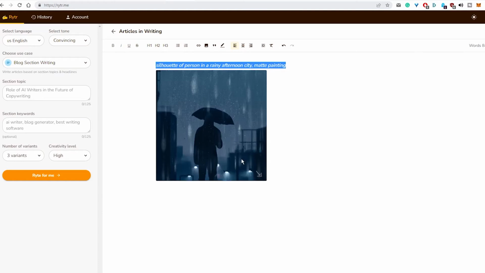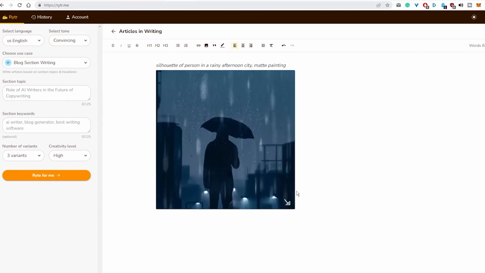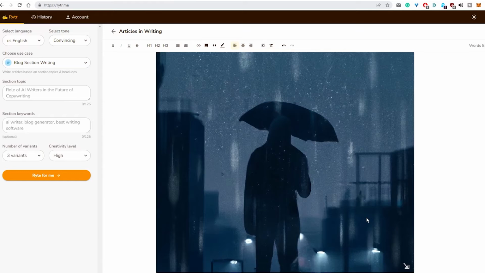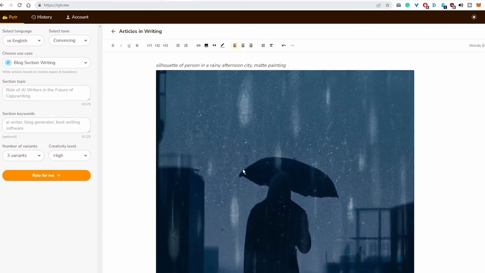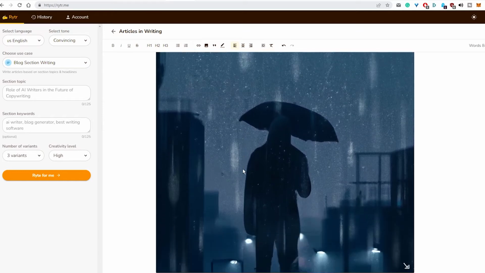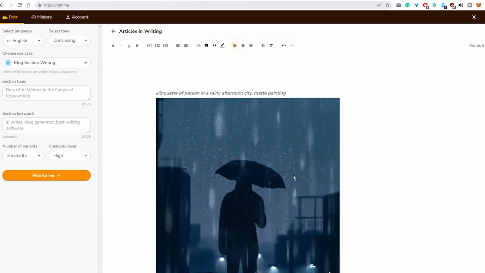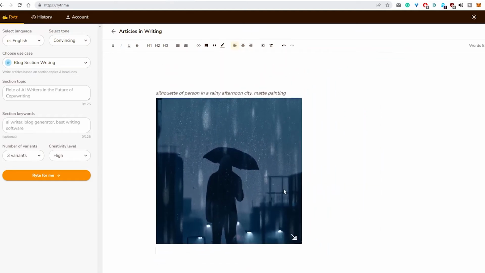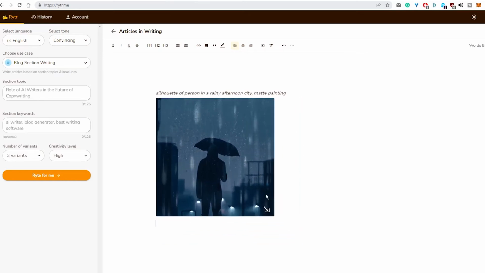It also makes it easy to change the size of the image by dragging the white arrow in the right bottom corner. As a blogger, I understand the idea behind it. When you write a blog post, you can use the same interface and create original images for the article. It is pretty convenient, I would say. But if my favorite AI writer has such a feature, how many other AI-powered writing assistants have this feature too?